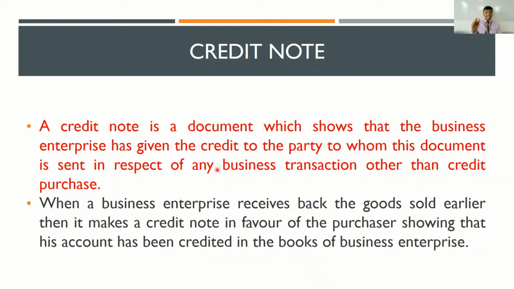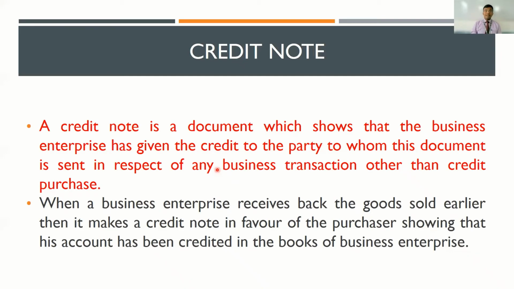That acknowledgement is referred to as a credit note. Whenever you carry out a sales return and a purchase return, please remember that both a debit note and a credit note are used. A debit note is prepared by the person who is initiating. A credit note gets issued when the company receives the product back.